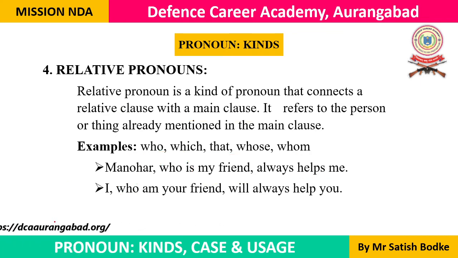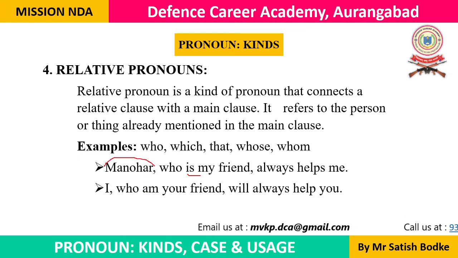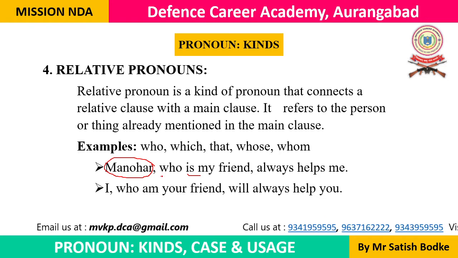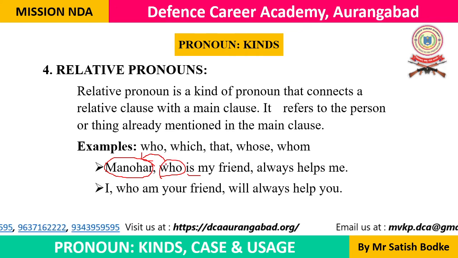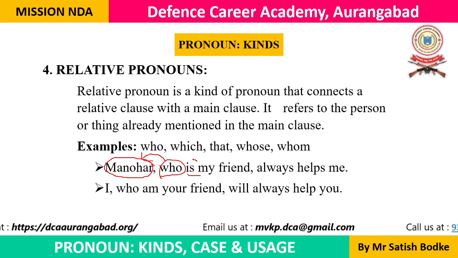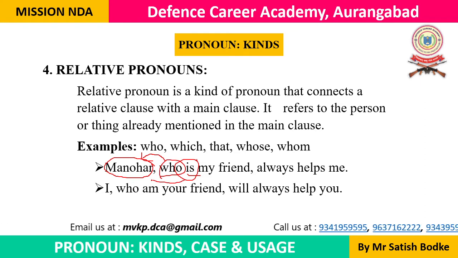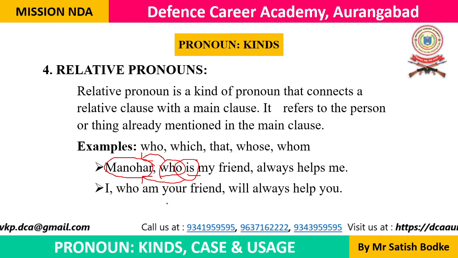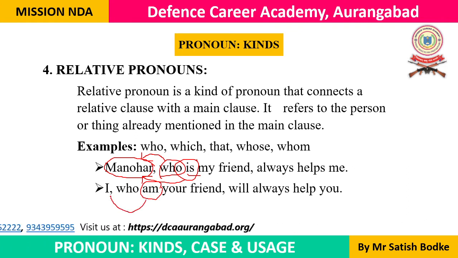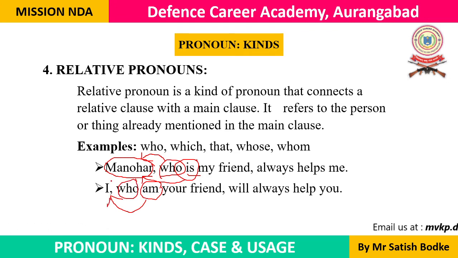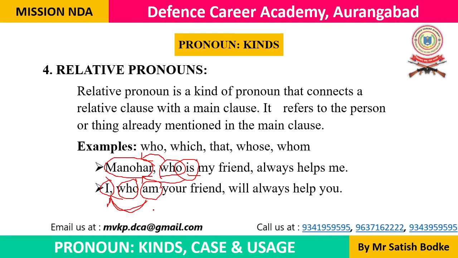And remember one more thing. Here I have used am in place of is. Here I have used is because of the antecedent of the relative. The noun it relates to is known as the antecedent of this relative pronoun. And the rule says that the verb of the relative pronoun should agree with the antecedent of that relative. In the same way, am agrees with the antecedent of the relative here in this example. The relative pronoun is who, its antecedent is I, and the verb am agrees with the antecedent.